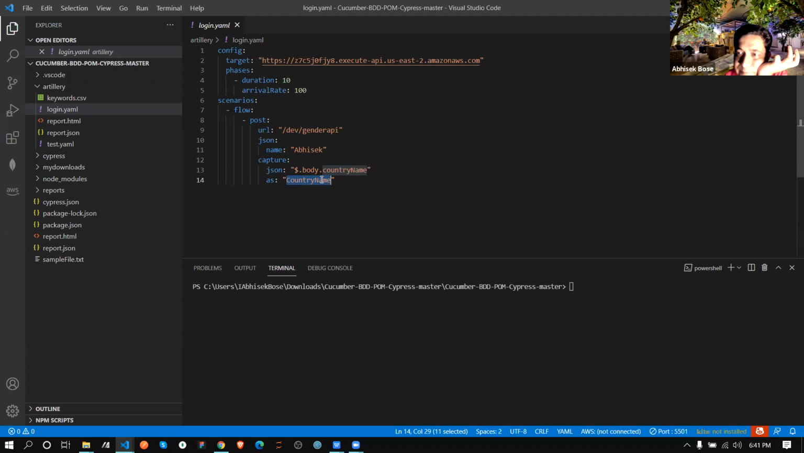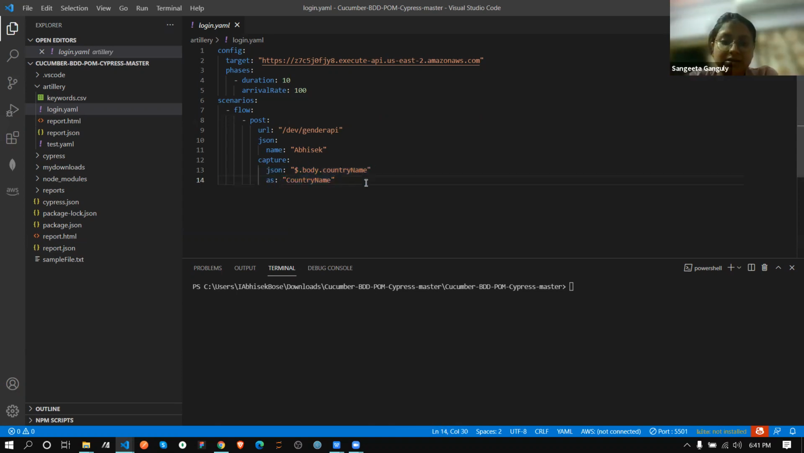I didn't understand this: capture JSON body dot country name. This is the response. If you are calling an API and it responds with some data that you need to hold, correct? This is the line where we are holding that data. Is this a table, country name? No, it is not a table. This is just a JSON structure where we are holding it.